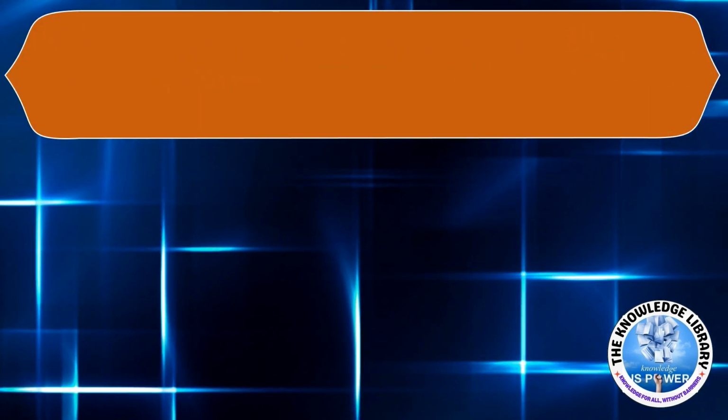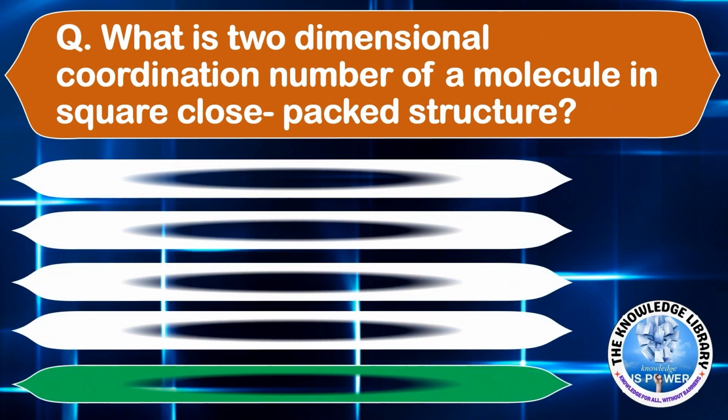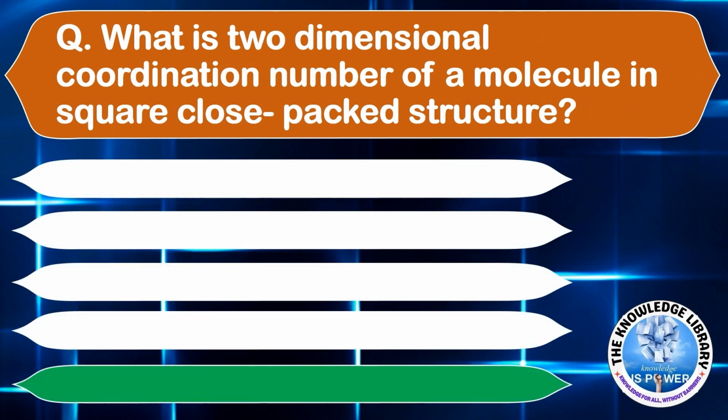The next question is, what is the two-dimensional coordination number of a molecule in a square close packed structure? A. 4, B. 6, C. 12, or D. 8. The correct answer is option A, 4.